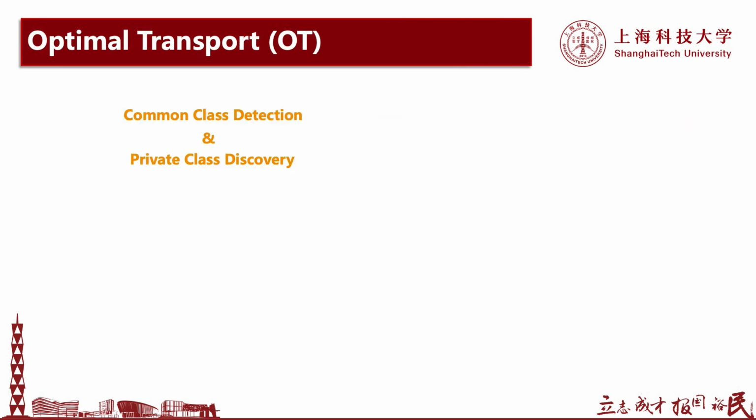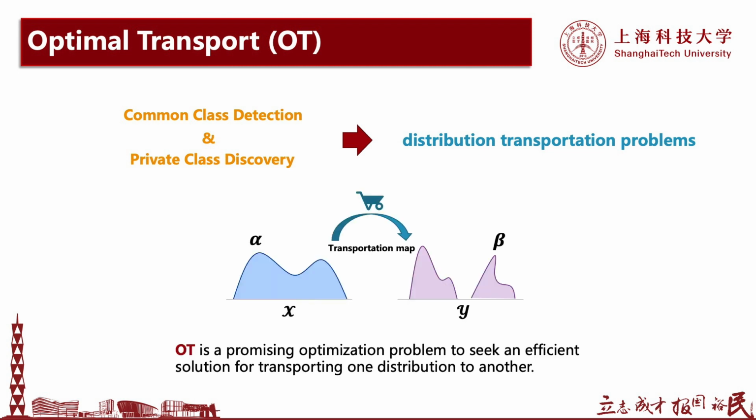So the before-mentioned two problems can be summarized as common class detection and private class discovery, and they can essentially be viewed as distribution transportation problems, which can be formulated within a framework of optimal transport. Optimal transport is a promising optimization problem to seek an efficient solution for transporting one distribution to another.